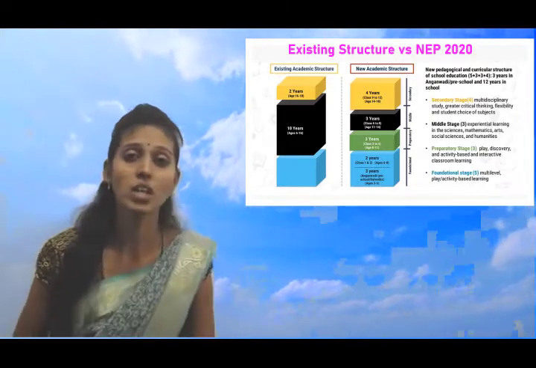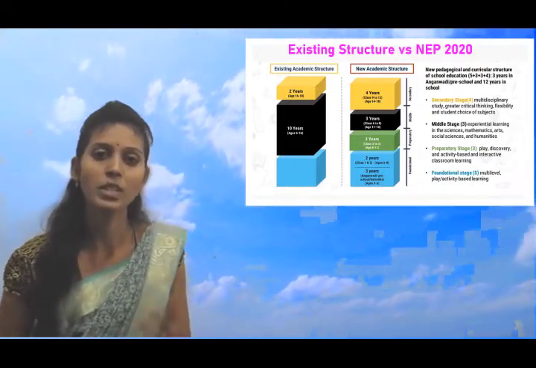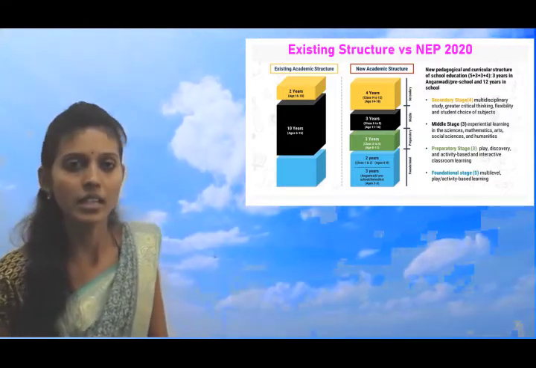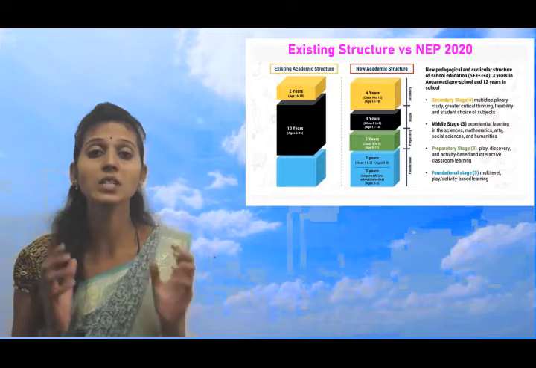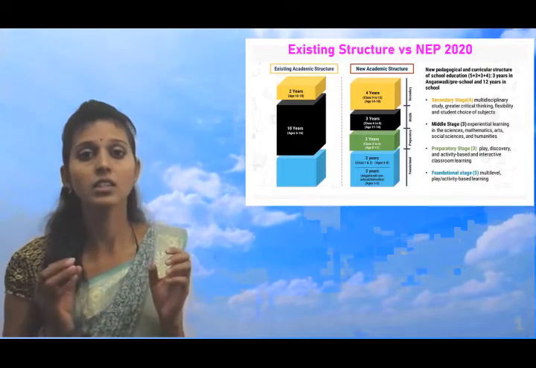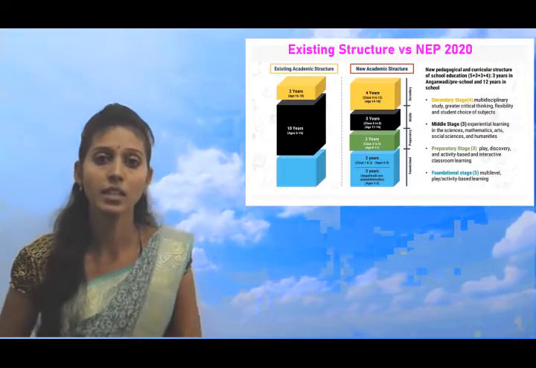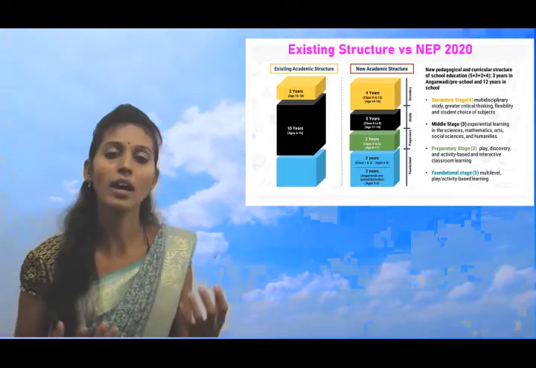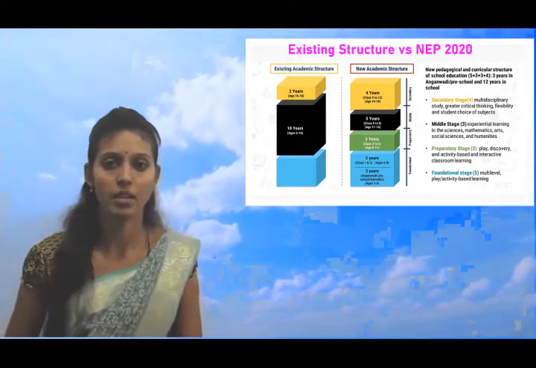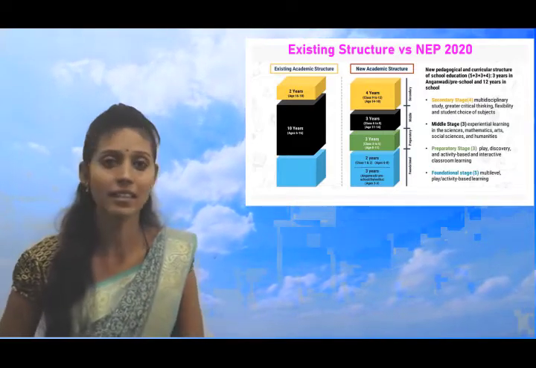Here experiential learning starts. What is meant by experiential learning? We teachers say experiential learning is nothing but making them experience the situation or the topic. You also have to get experience of that topic. Don't try to learn anything by heart.